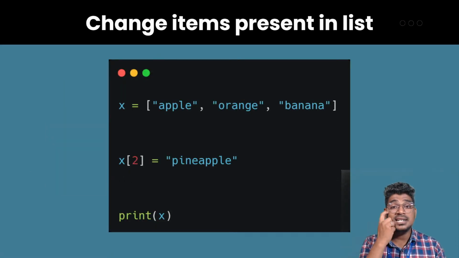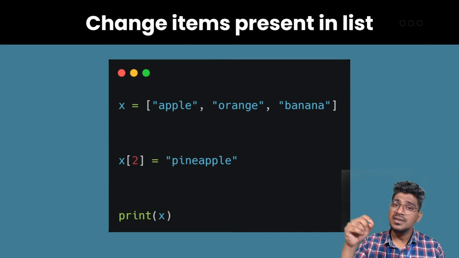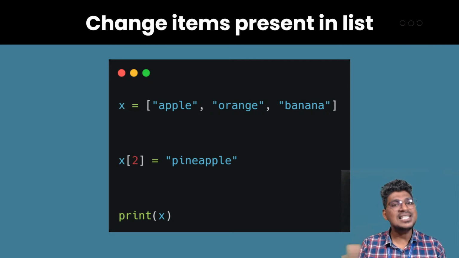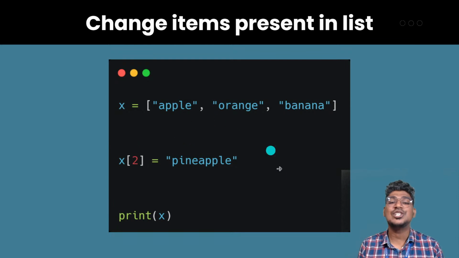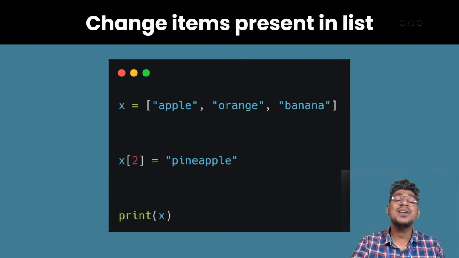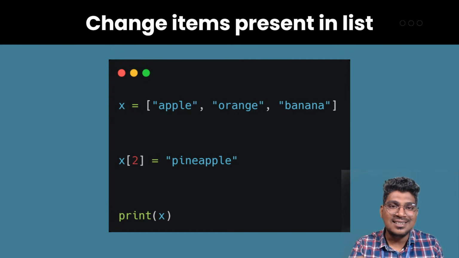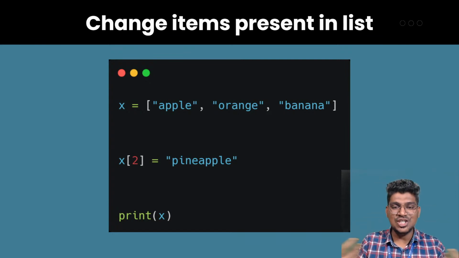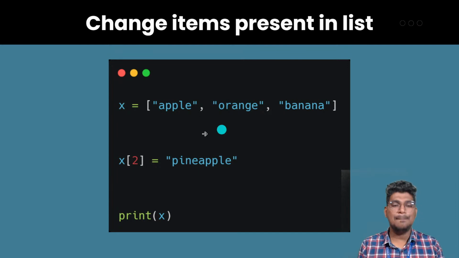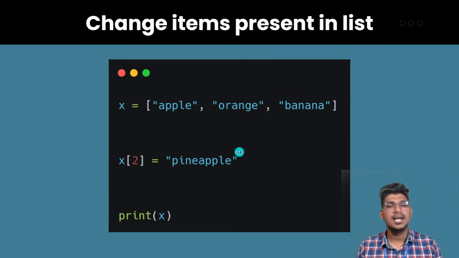Okay, right. Then changing an item in a present list. How can we change it? With the help of the index number, you can change the item. For example, x of 2, the second index, you can change. That means you can change that particular item. That's why we call the list mutable. That means we can change the item. For example, x of 2 you can change to pineapple. That means orange will be changed to pineapple.